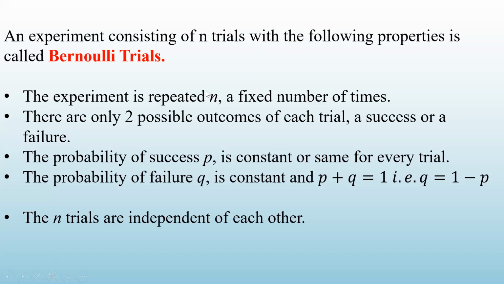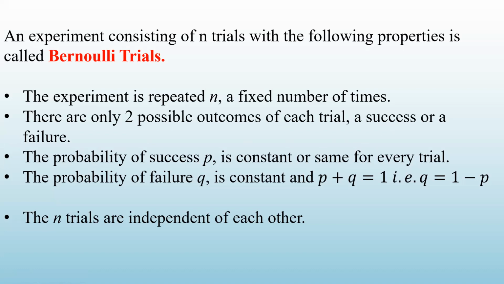That number of times the trial is repeated, which we denote by n, is fixed. The second property: there are only two possible outcomes of each trial. Each time you throw the coin, there are only two possibilities. One of them you call a success, and the other a failure. The third property: we denote the probability of success by p, and it is constant and the same for all the trials.